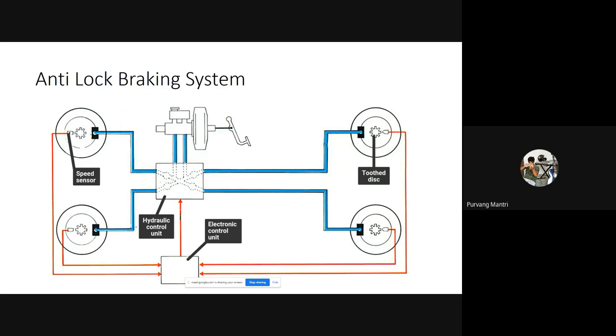So we have wheel speed sensors, which record the speed of each wheel of the vehicle. They will send the speed data of each wheel to a particular microcontroller, which is over here. We call it ECU or ECM, electronic control unit or electronic control module. Now the ECU will sense this data, and based on that, it will compare the wheel speed or the slippage of each and every wheel. So the purpose of the anti-lock braking system is to prevent the wheels from locking up.